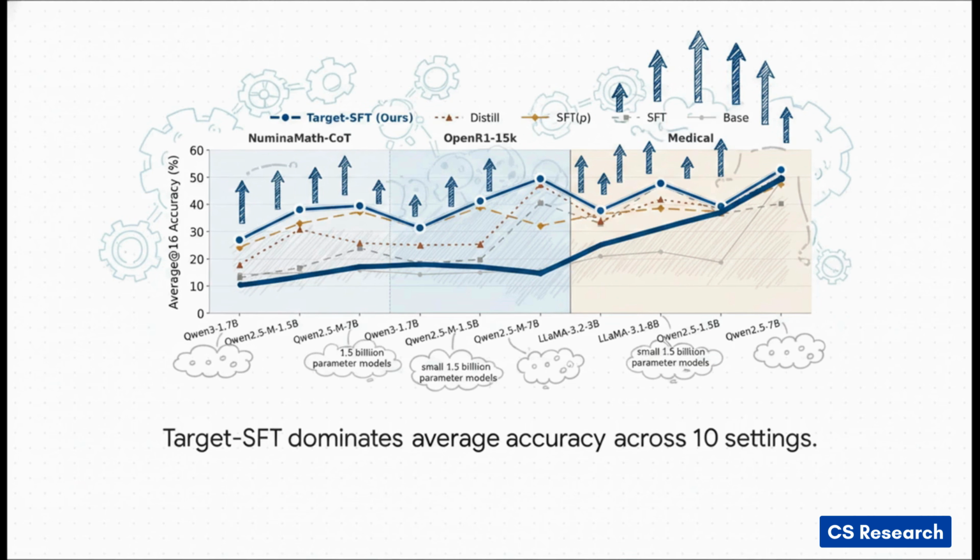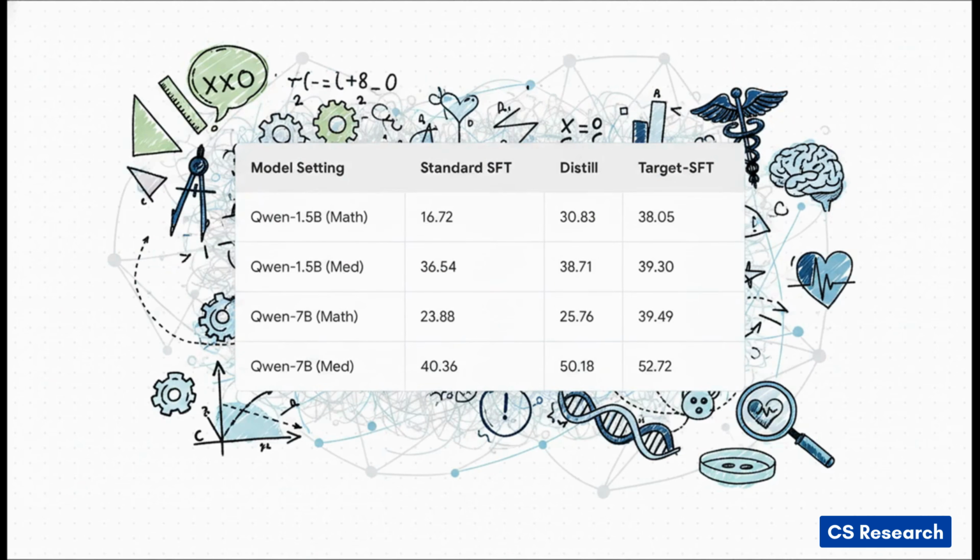That gray dashed line representing standard SFT, it's basically left completely in the dust, especially when you look at the complex reasoning tasks over on the right side of the chart. And if we zoom in on specific benchmark victories, the story gets even better. On intense mathematical reasoning datasets, like Numina Math and OpenR1, Target-SFT achieved the absolute highest average accuracy across all the models they tested. Fact is, standard SFT sometimes barely improved the base model at all in math. And in complex medical reasoning benchmarks, Target-SFT once again came out completely on top.